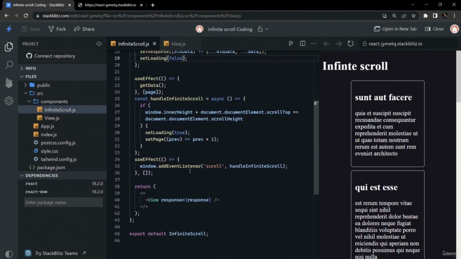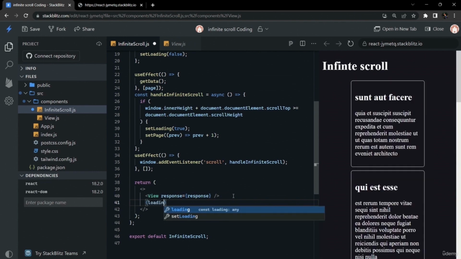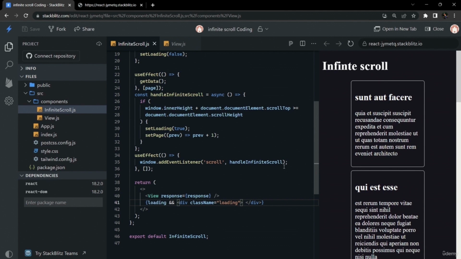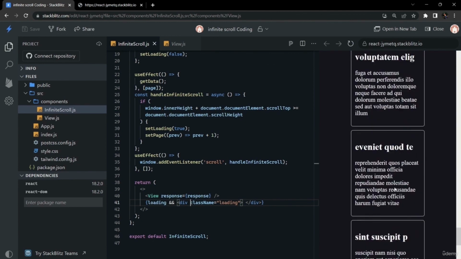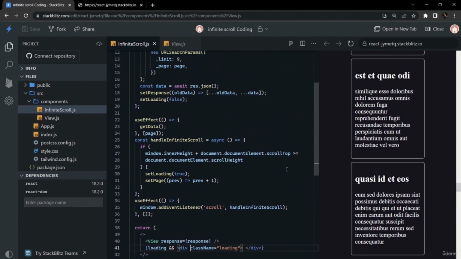Now we can show the spinner when the loading state is true. For that, in JSX below the view, we can write in curly braces: if loading is true, then we show the loading class, an empty div with the class name of loading. As we scroll down, we can see the loading spinner is there while the API is being loaded, and when it is loaded, loading is set to false again and the spinner disappears.